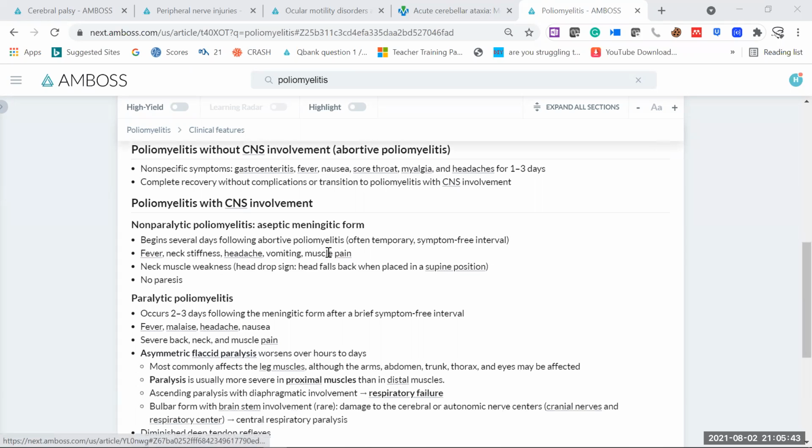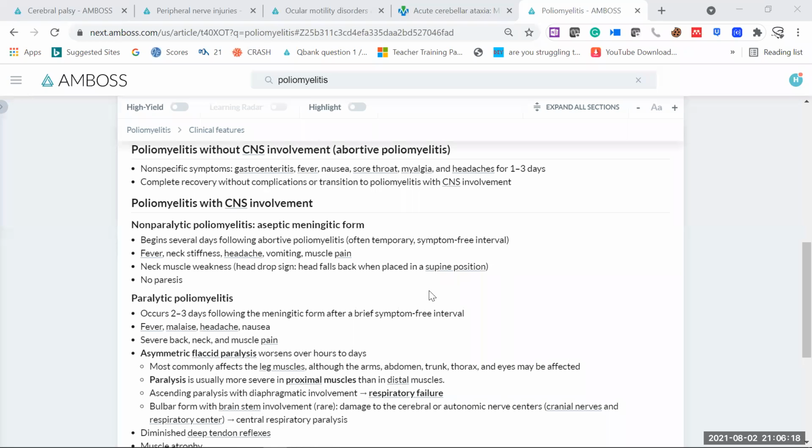These begin several days following abortive poliomyelitis, often temporary. Fever, neck stiffness, headache, vomiting can be there. In non-paralytic poliomyelitis, paralysis will not be a feature, and in paralytic poliomyelitis, paralysis will be there. So neck muscle weakness, head drop sign: the head falls back when placed in a supine position. Usually poliomyelitis without CNS symptoms can present as non-paralytic poliomyelitis. The child can have sore throat, myalgia, and the head falling back when placed in a supine position. These two symptoms can go together, and then also you will make a diagnosis of polio.